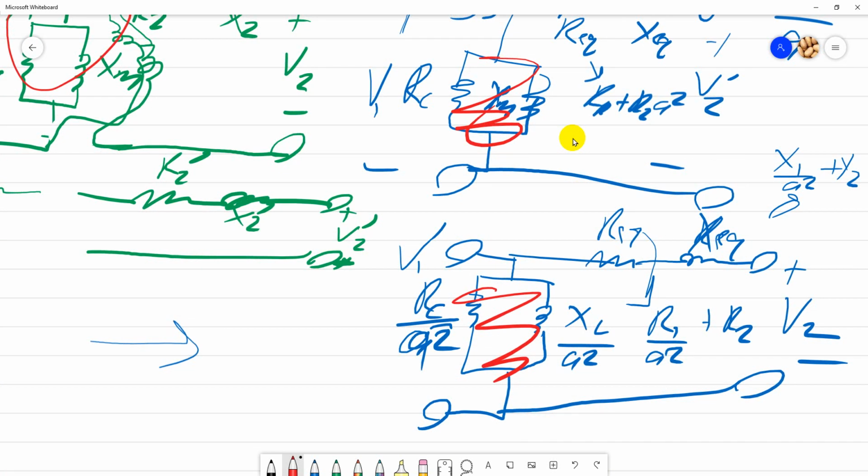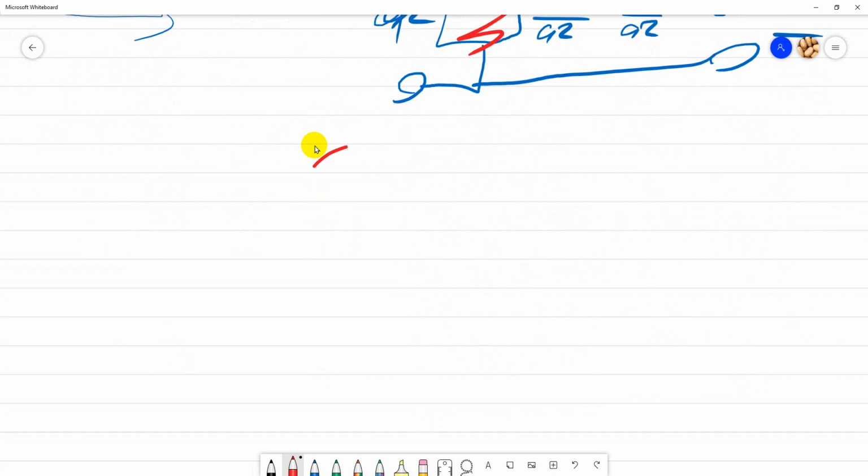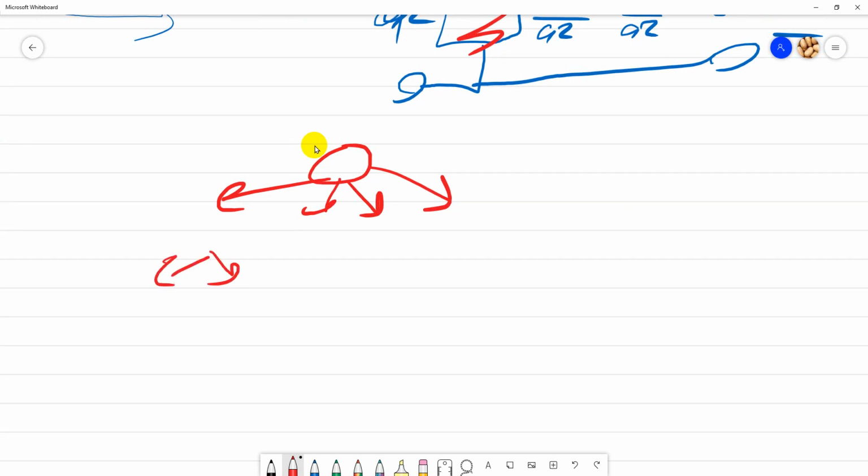There are 1, 2, 3, 4 circuits, and each of the circuits can be referred to the primary or secondary side. You have 4 circuits, and each of the circuits can be referred to the primary or referred to the secondary side.